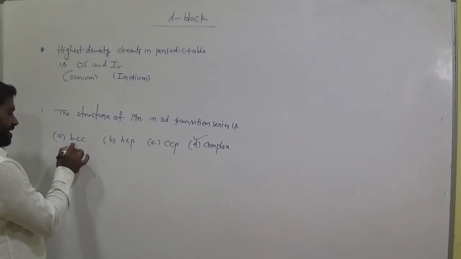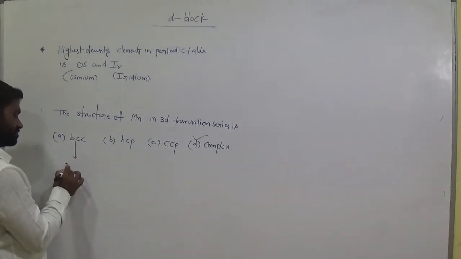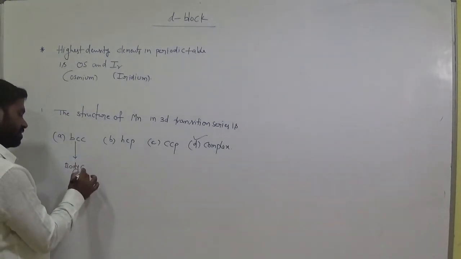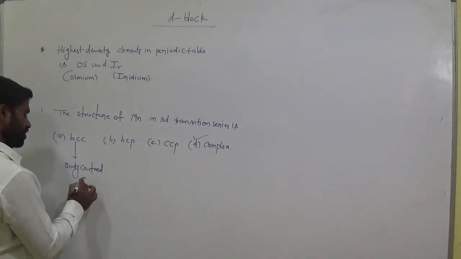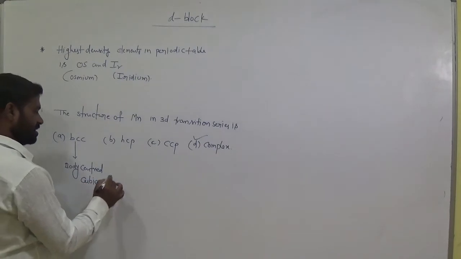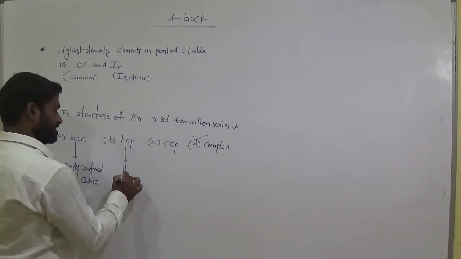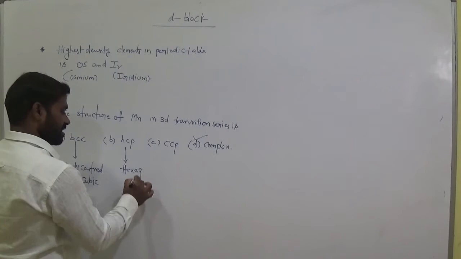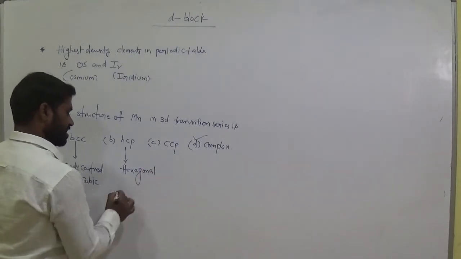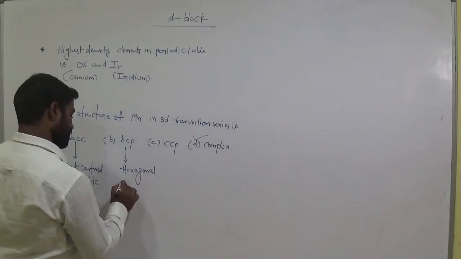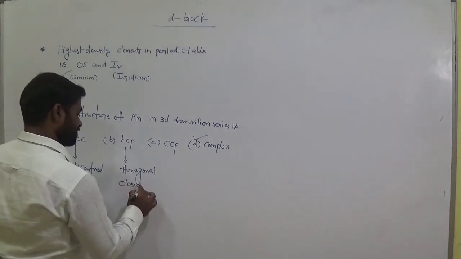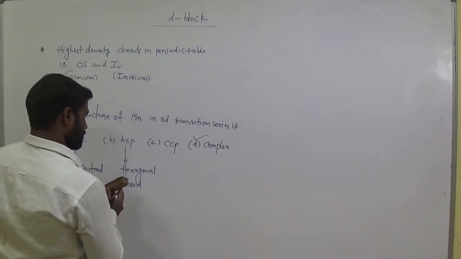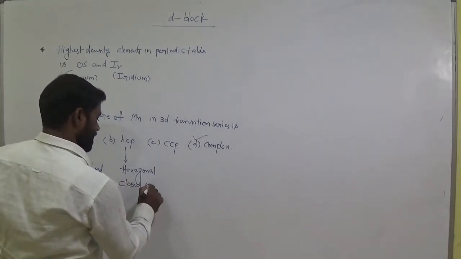Here BCC means body centered cubic. HCP means hexagonal close pack.